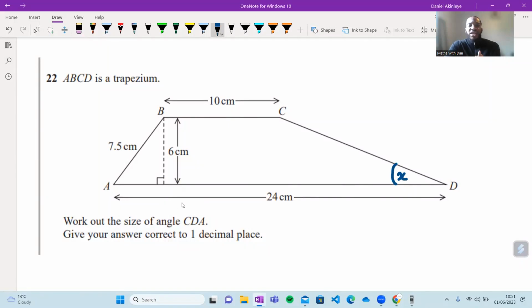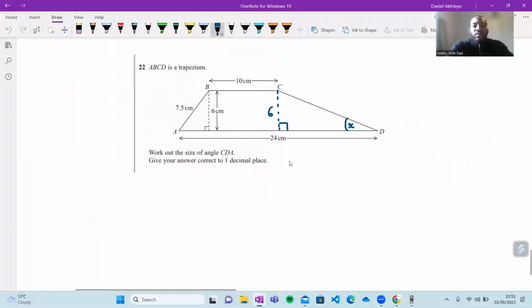Now, looking at this, I've got X here. I know that the only way I can calculate angles when I'm dealing with maths in paper 2 and paper 3 is if they give me trigonometry, right? And you can make right angle triangles in trapeziums because, as I said before, if I just draw a vertical line like this, this will be a right angle for sure. And this is 6, isn't it? Because it's just the same as that side there. Now I have this right angle triangle here. I'm going to draw it out like this.